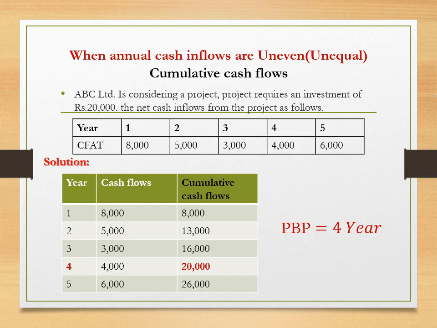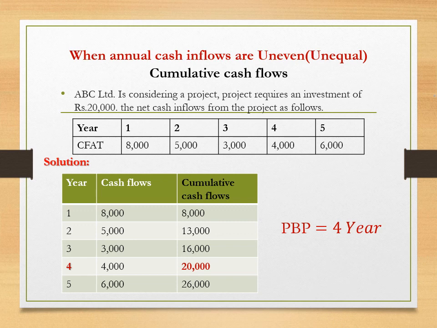Observe this problem. ABC Limited is considering a project. The project requires an initial investment of rupees 20,000. The net cash inflows from the project are as follows. First year 8,000, second year 5,000, third year 3,000, fourth year 4,000 and fifth year 6,000.